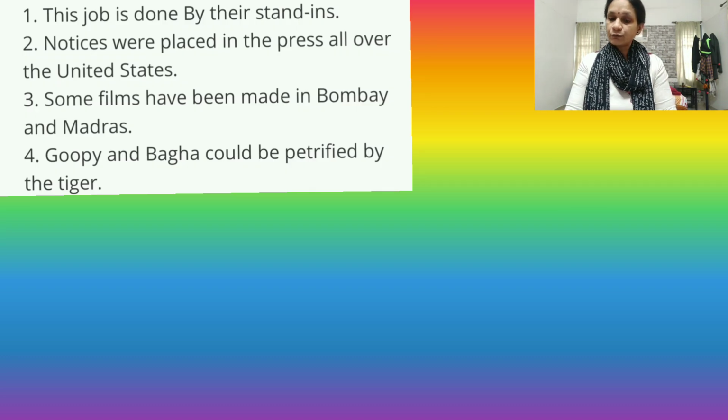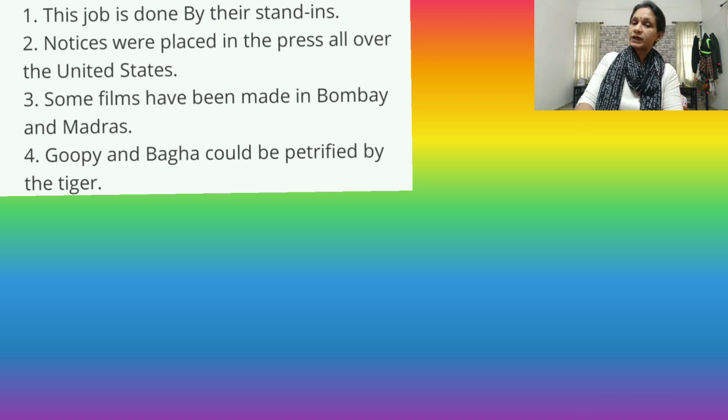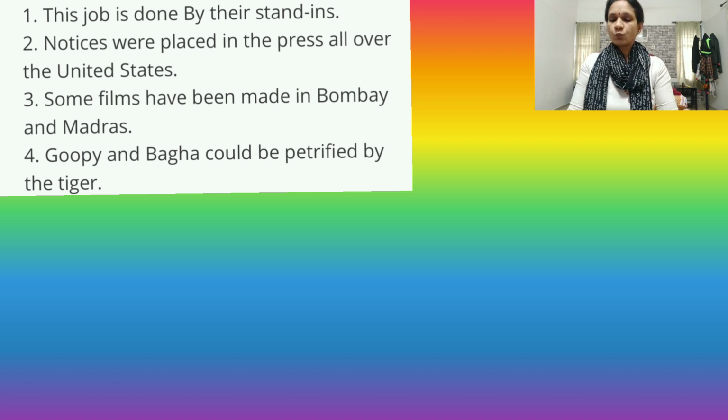What is it? Look at the following sentences from the memoir. The job is done by their standings. Notices were placed in the press all over the United States. Remaining things, please read it. Then after that, do the sentences have a similar pattern to those mentioned in activity 4? Clear? Then what differences do you notice? Write the above sentences in S plus V plus O pattern.